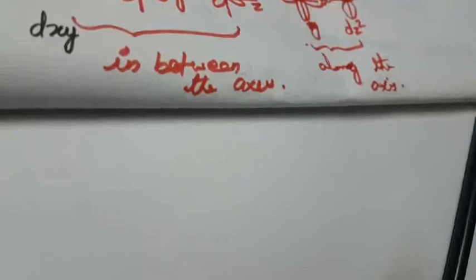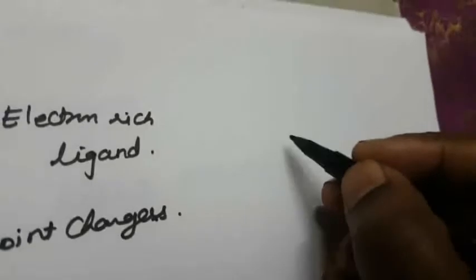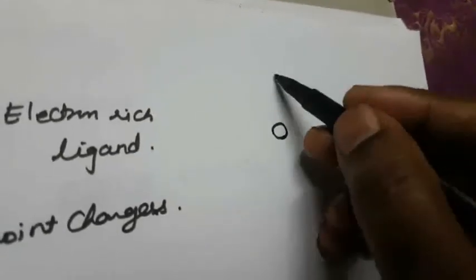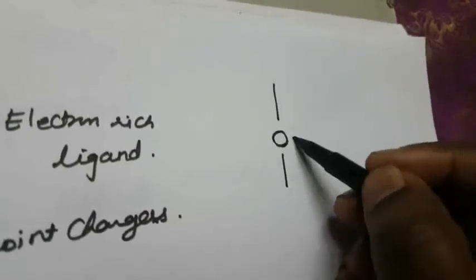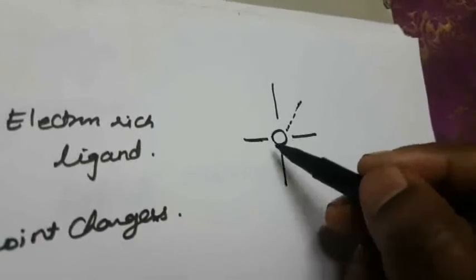Now we consider only 6 orbitals. First draw the x-axis, y-axis and z-axis, with the central metal atom at the center. The in-between axis is the dotted line.